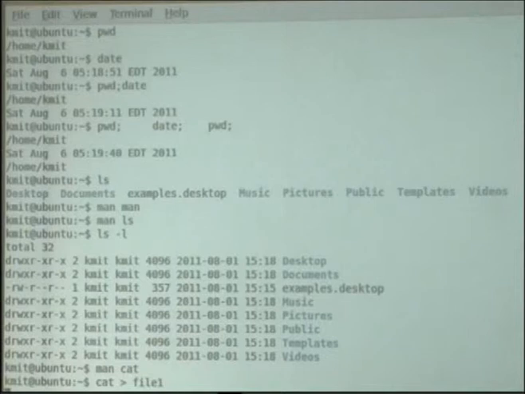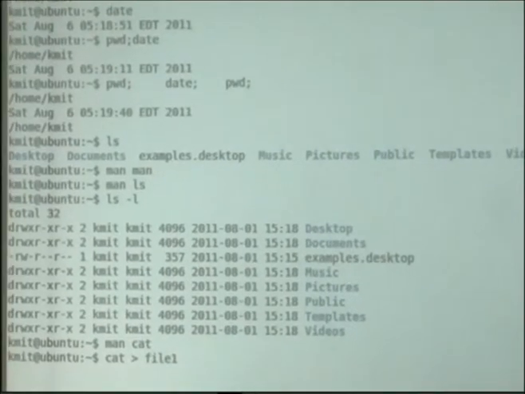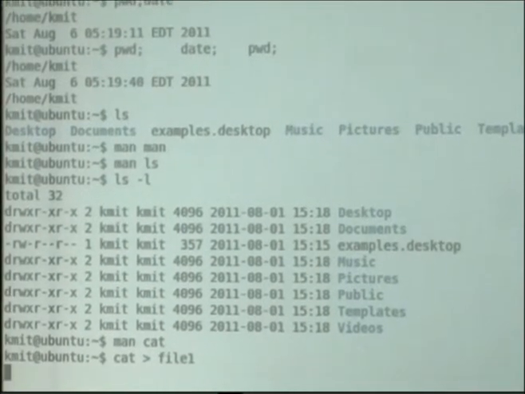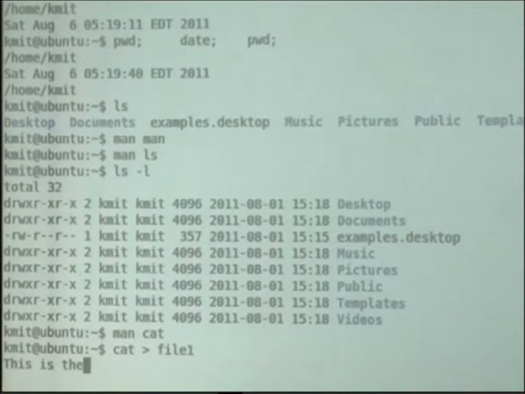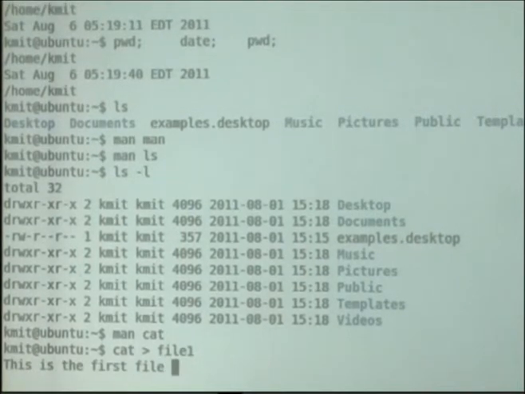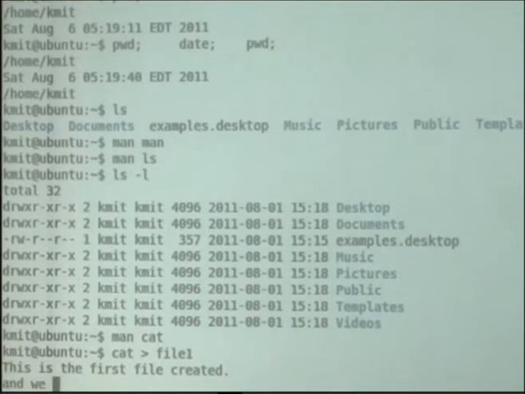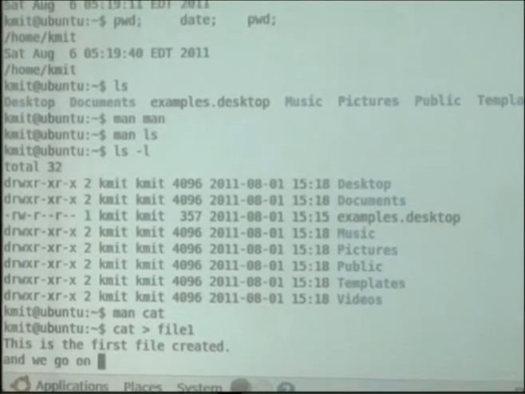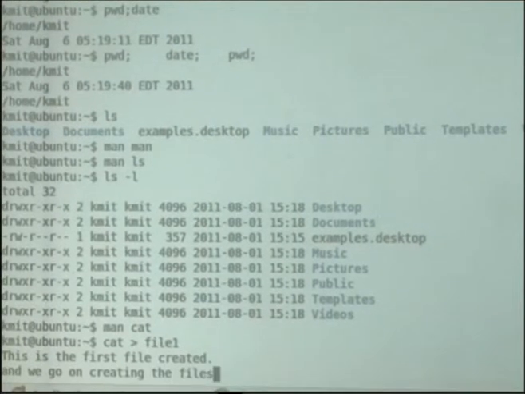Now when I hit enter, whatever I go on entering will be recorded as the contents of the file. So now I will start typing the contents of the file. This is the first file created, and we go on creating the files.